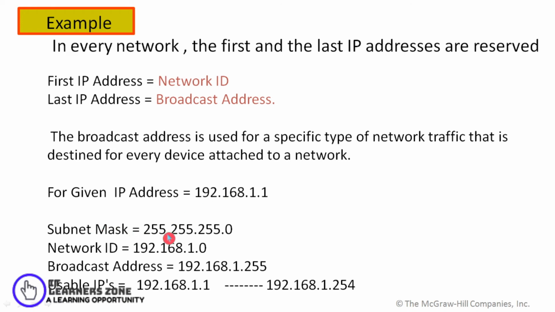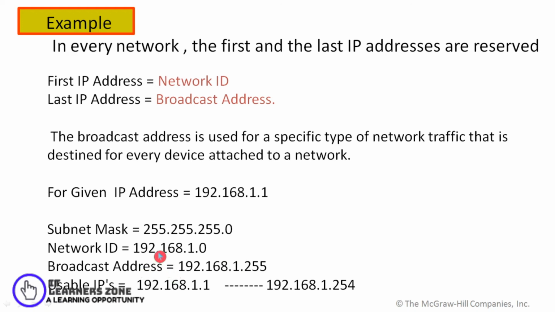So the class C subnet mask is 255.255.255.0, and since the subnet mask is given, you can easily find out the first IP address or network ID. By setting the last byte as 0, you get the network ID as 192.168.1.0, whereas the broadcast address would be 192.168.1 dot, and the last byte would be the broadcast address, that is 255.